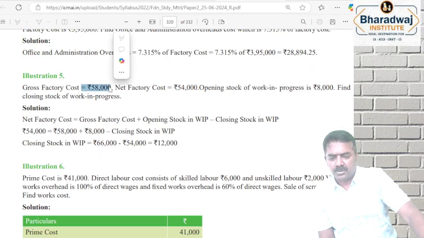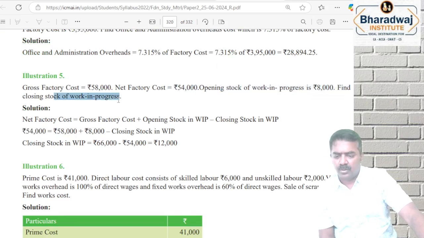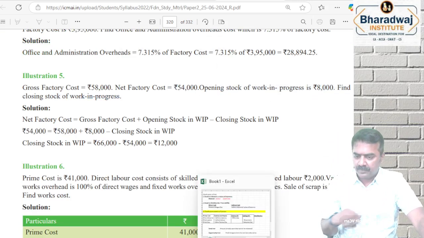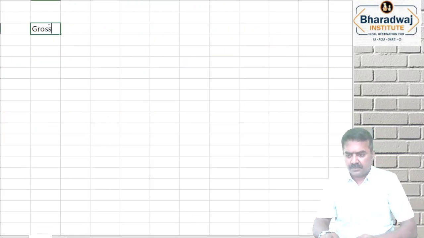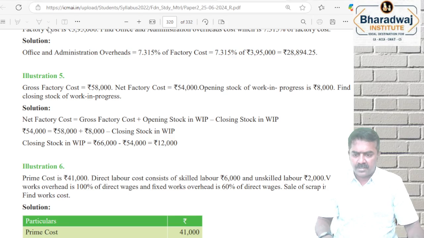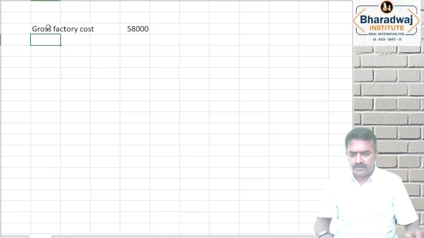Gross factory cost is given, net factory cost is given, opening stock of WIP is given, and they ask you to find the closing stock of WIP. What is the gross factory cost? 58,000.